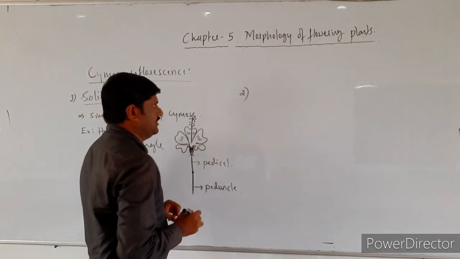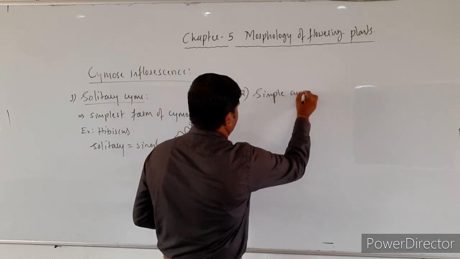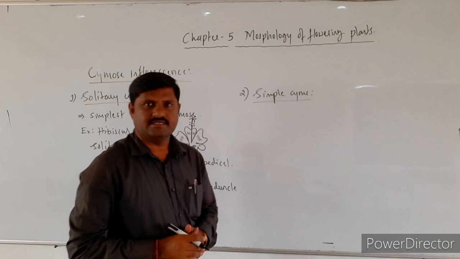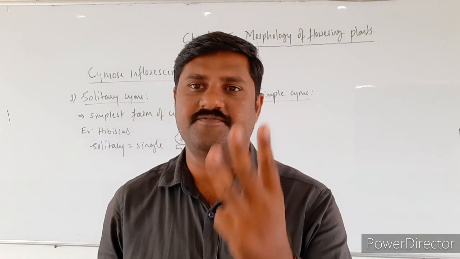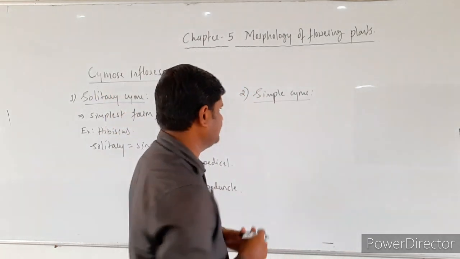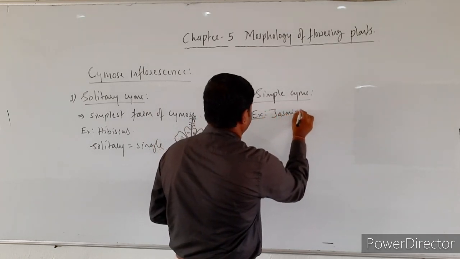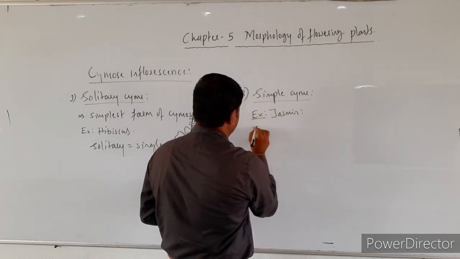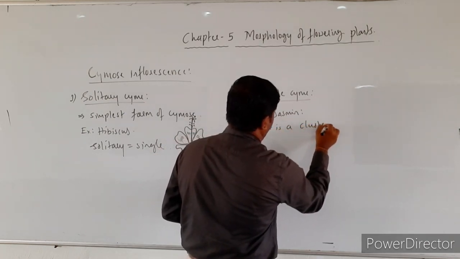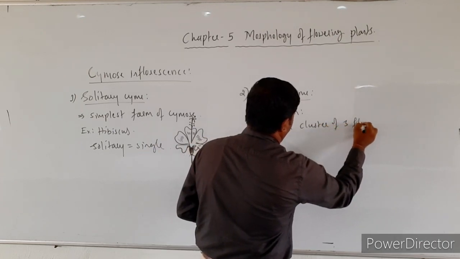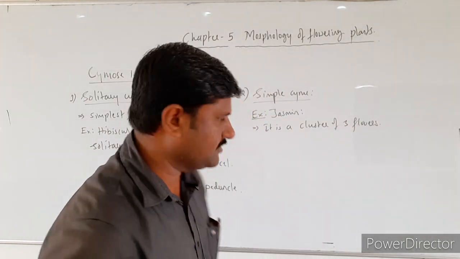And the second one is simple cyme. In simple cyme, you come across a cluster of 3 flowers. Jasmine itself is the best example for this one, right? It is a cluster of 3 flowers. Here 3 flowers are there.